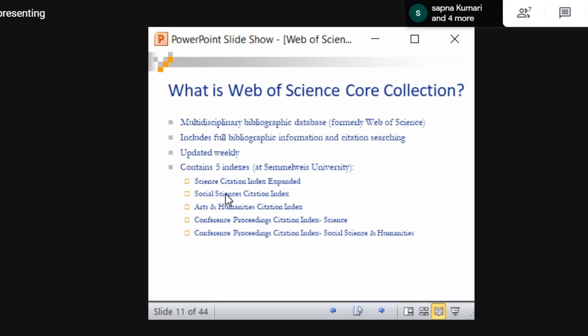So that is also indexed in Web of Science. But that is not the same as SCI, SSCI, and AHCI, because these three are top quality, high quality journals. They will have high quality publications. Emerging contains newcomer journals.